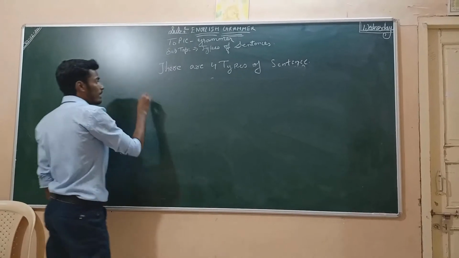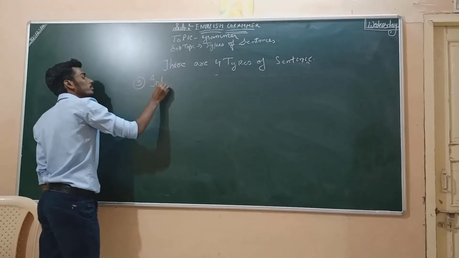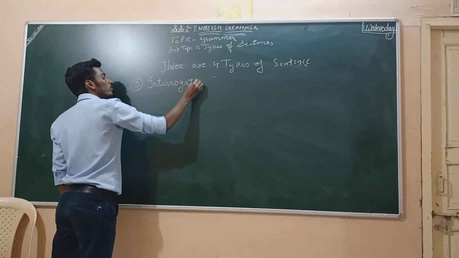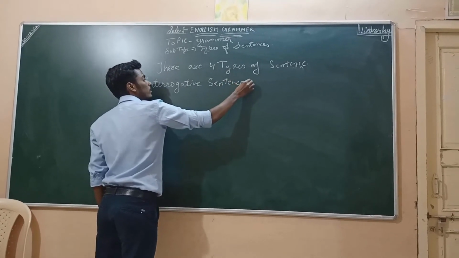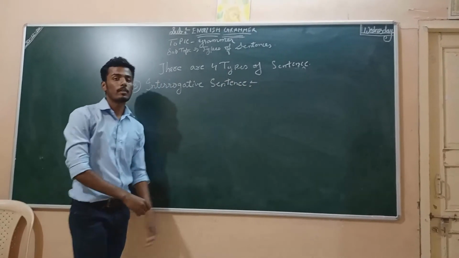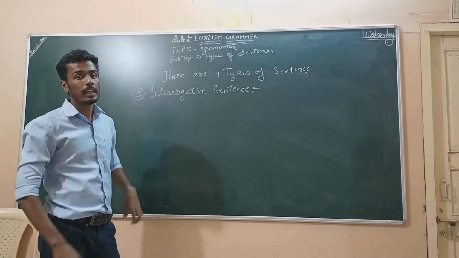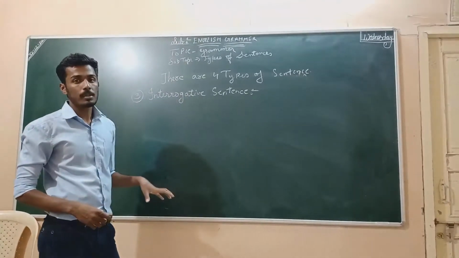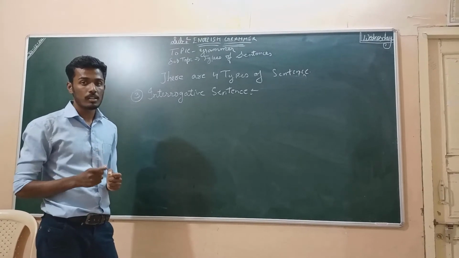Now third type of sentence, that is interrogative sentence. So what do you mean by interrogative? Have you heard that word interrogation? Yes. So interrogation means when police comes and asks you something, that is interrogation, means asking something, that is questions.